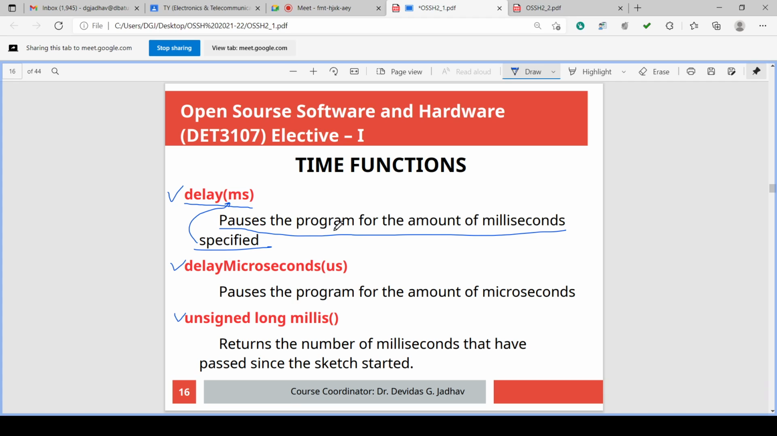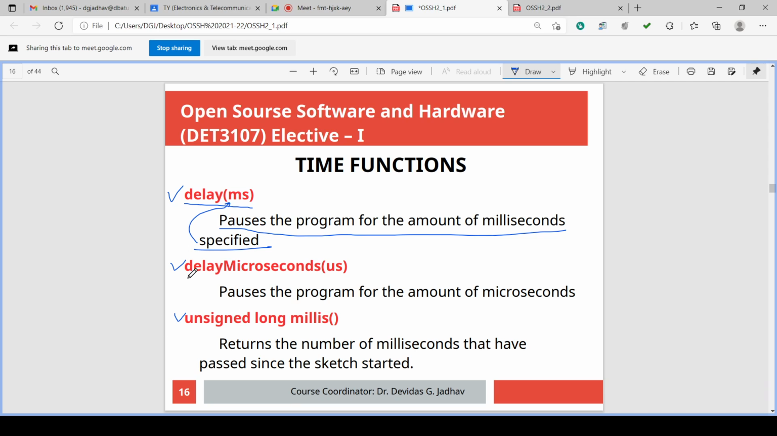It will execute this delay function for that much time, and no other actual program instructions are executed. So it is as good as the program is paused. The program is paused and the delay routine is executed.